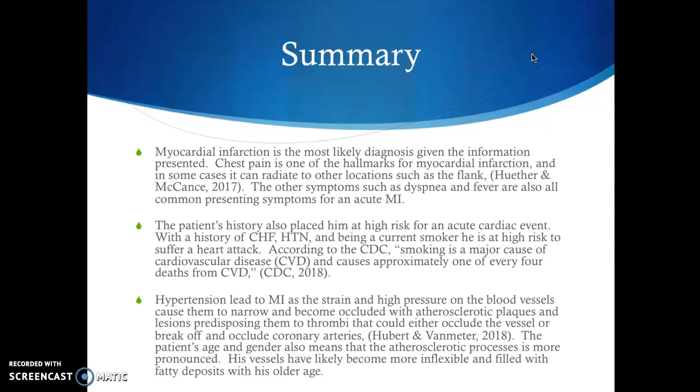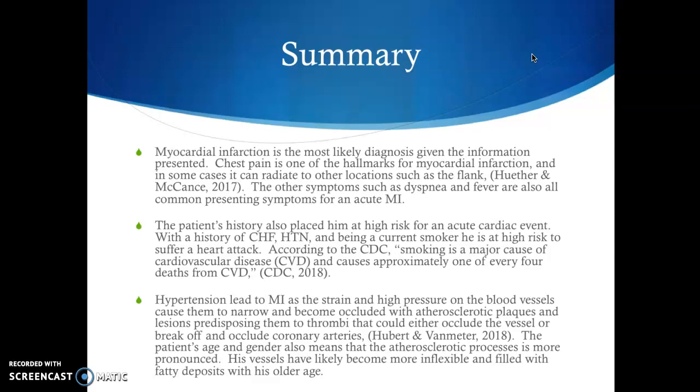The patient's history also places him at high risk for a cardiac event. He's got CHF, he's got hypertension, he's a smoker, he's over the age of 65. According to the CDC, smoking is a major cause of cardiovascular disease and causes approximately 1 of every 4 deaths from CVD. The fact that he's hypertensive leads to MI as the strain and high pressure on the blood vessels causes them to narrow and become occluded with the atherosclerotic process.